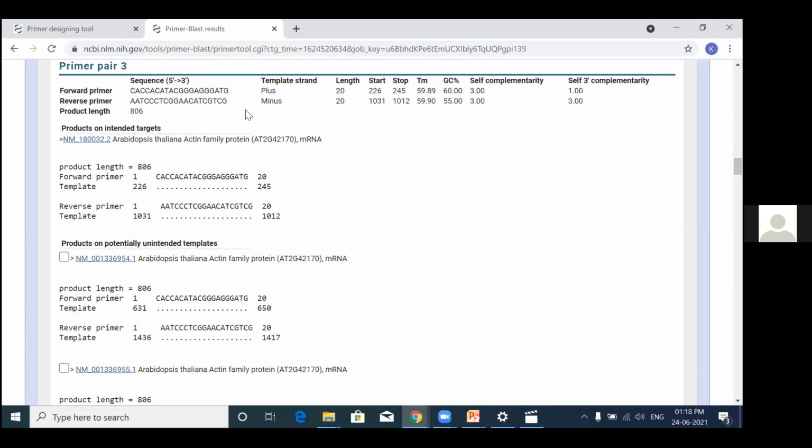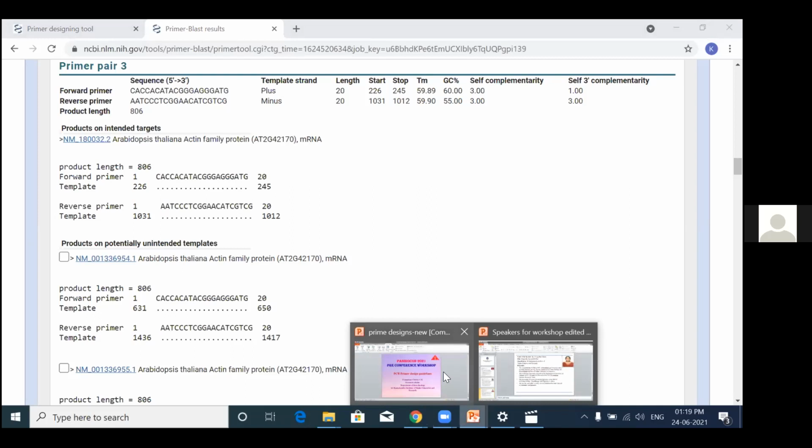Again, I will check the physical parameters. I can go to the oligoanalyzer tool or the Primer3 stat tool to check for any hairpin formation, the salt concentrations, any interferences, and everything will be analyzed using the other software. That is how I'll confirm if all the conditions are favoring, if there is no hairpin formation and no primer self dimerization possibilities. Then I would go ahead and synthesize these primers and try to get my gene of interest efficiently amplified. So this is how we will be using Primer-BLAST for designing primers.